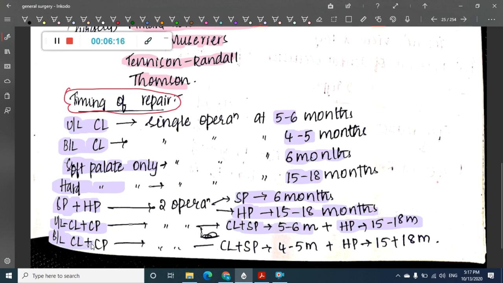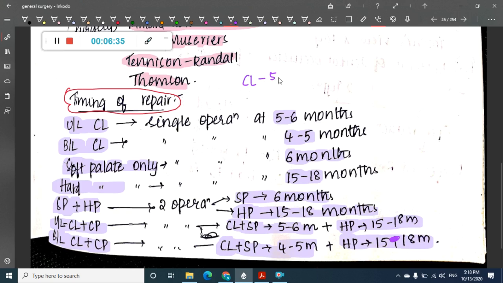Whereas if there is bilateral cleft lip and cleft palate, then for cleft lip and soft palate you should do the surgery at 4 to 8 months. For hard palate you should do the surgery at 15 to 18 months. So you can remember that, either it is unilateral or bilateral.